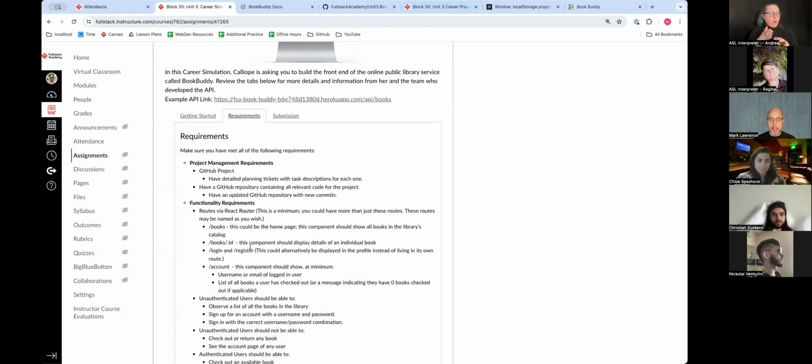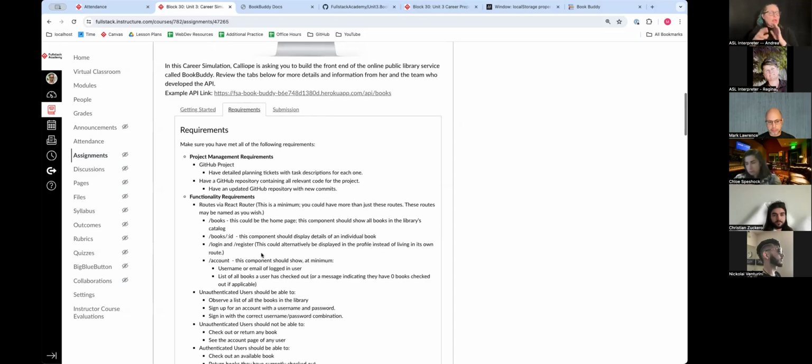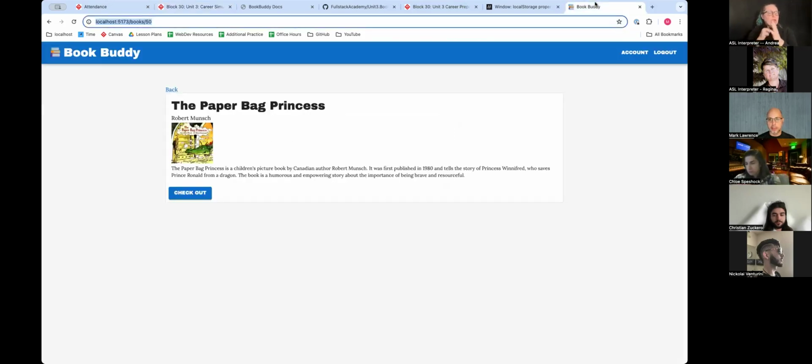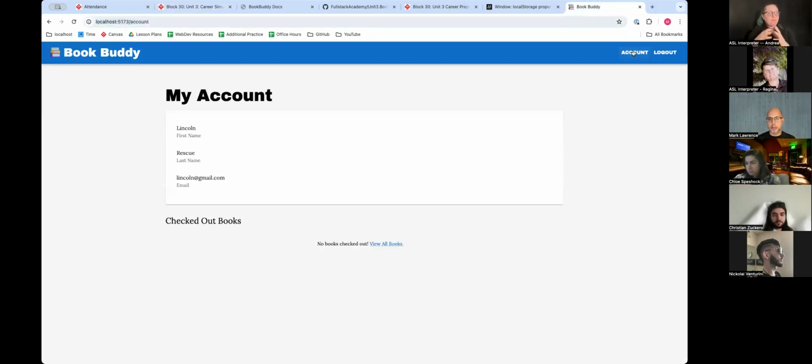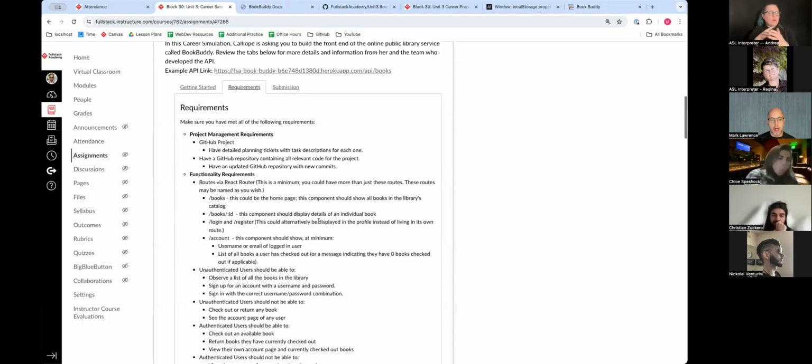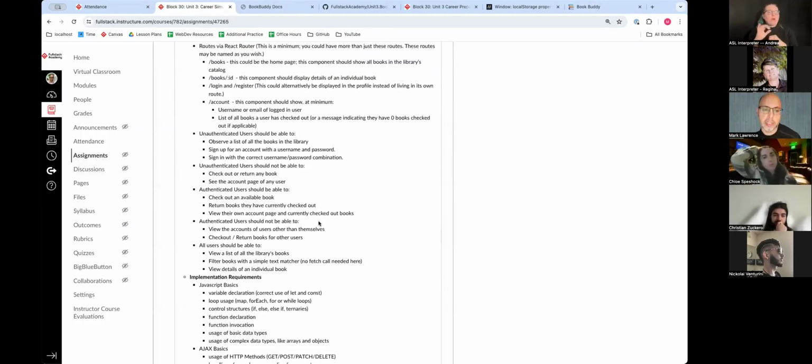Books ID. I already showed you the login and register routes. The account is this link. So I can see Lincoln's first name, his last name, his email, and we previously saw any books Lincoln checked out. So this is where we are going to get into it.